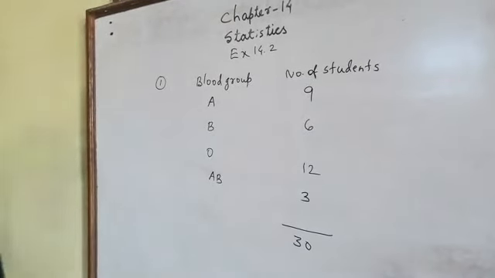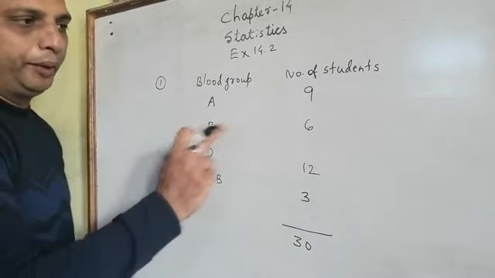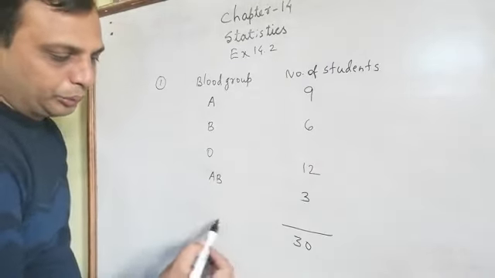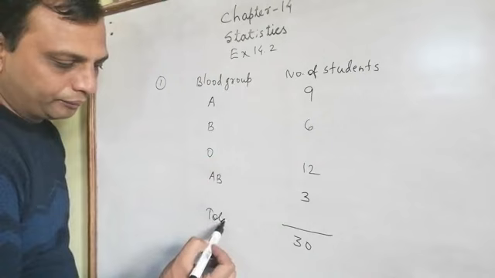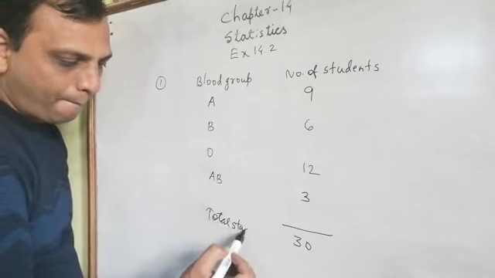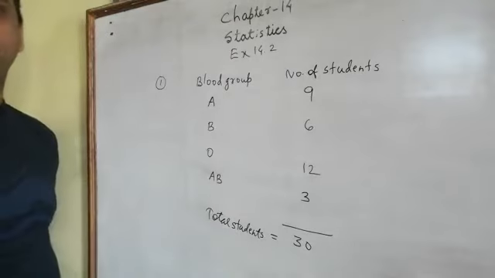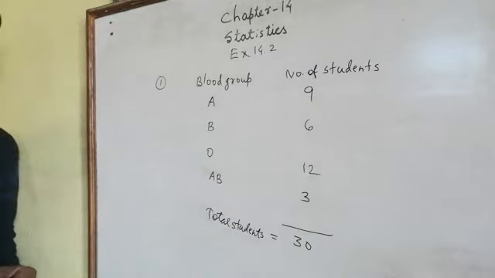So you will get it in this form. A will be 9, B will be 6, O will be 12, and AB will be 3. So the total students will be 30. That is from the table.